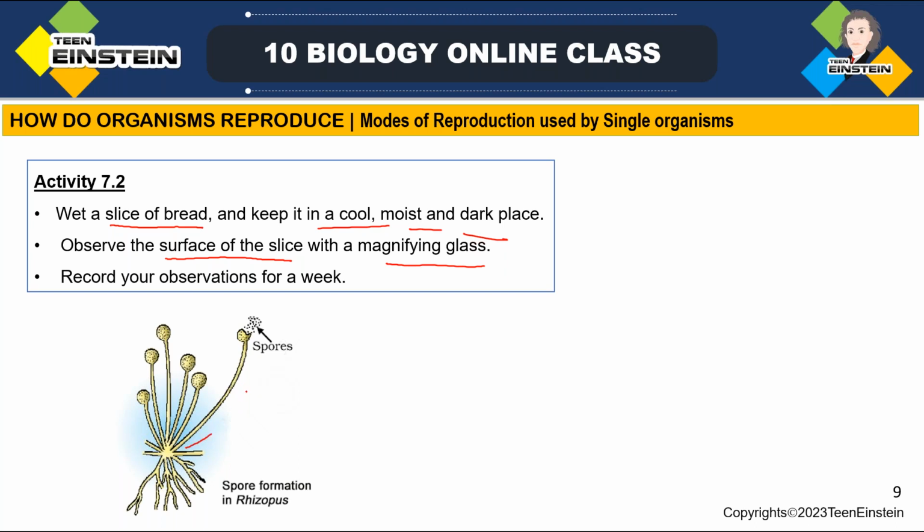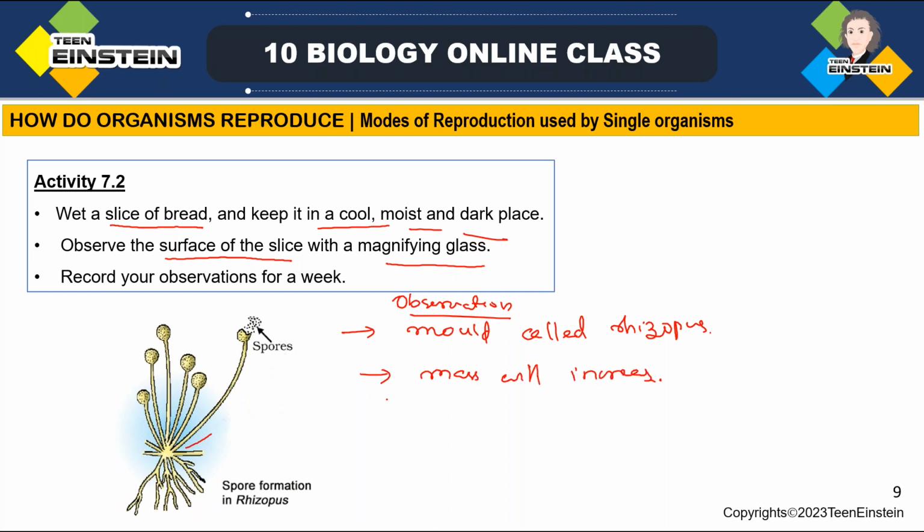How can you see it? You can see the structure like this. There you can see a mold. What is the observation? After doing the activity, you will get an observation like this. The mold is called rhizopus. Okay, this is a fungus which is formed on that bread slice in a wet or moist condition, and if you keep it for more days, that mass will increase. You can see a brown dust-like particle spread over it.